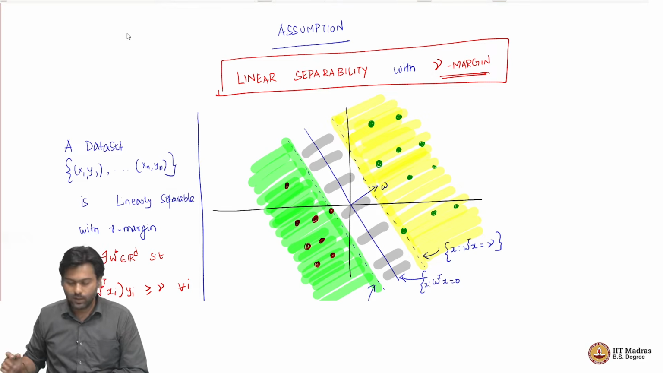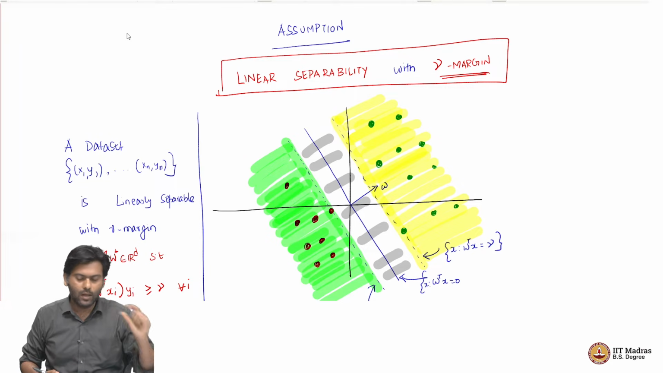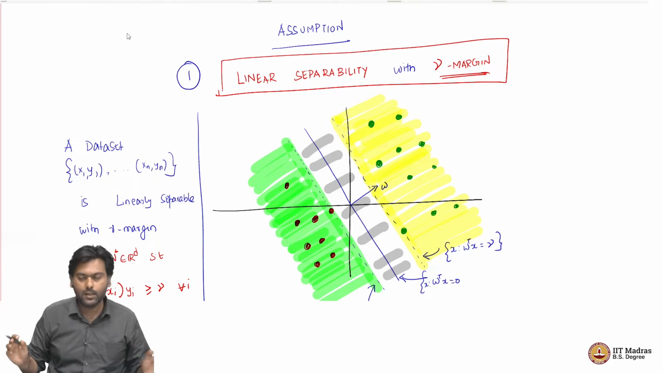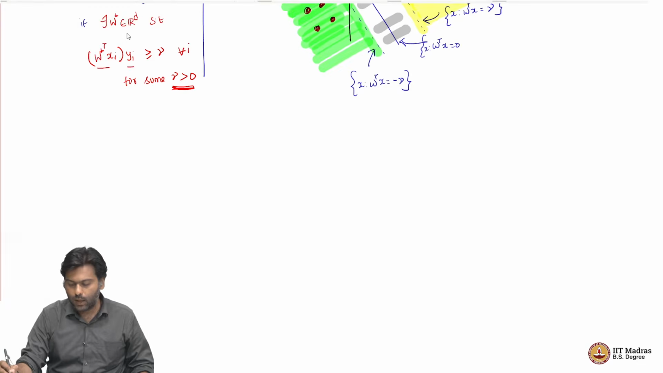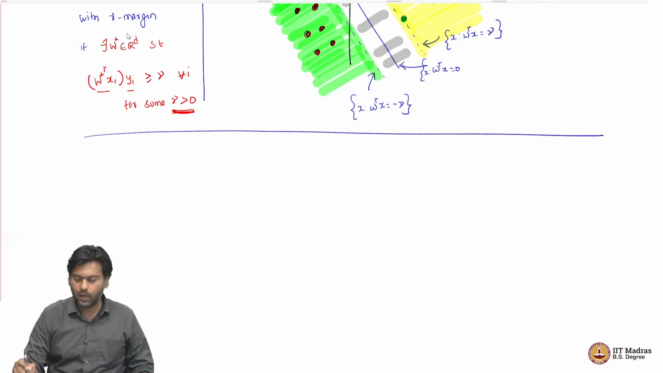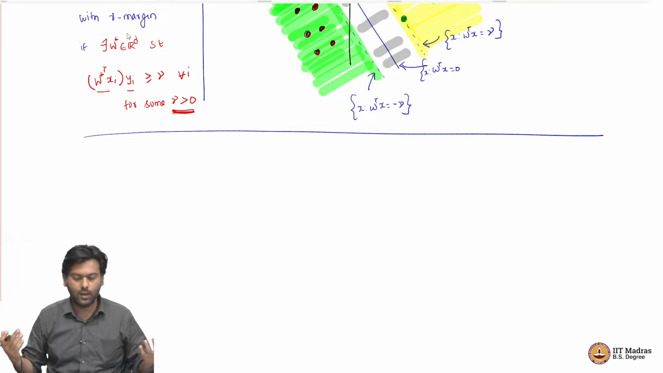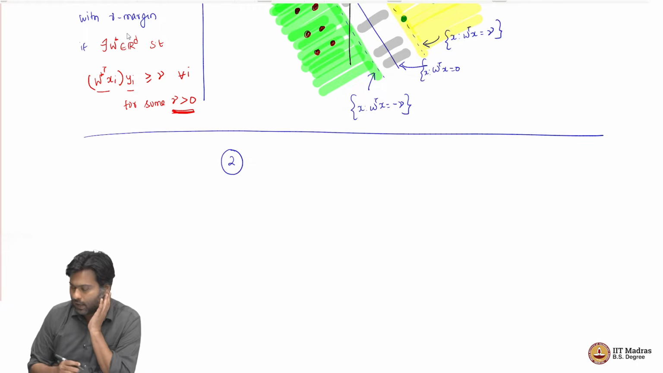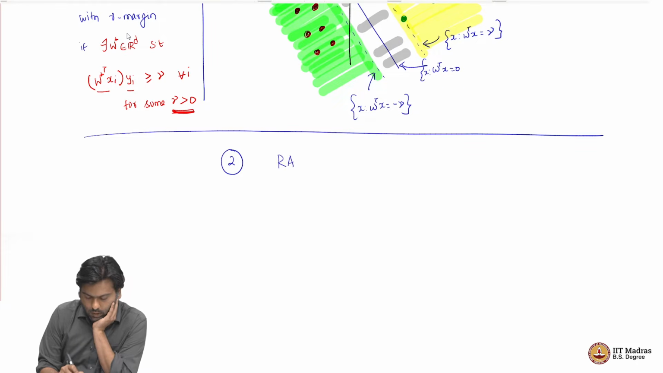So to prove this, we want to make two other small, very innocuous assumptions. This is assumption number 1, which is linear separability with gamma margin. We are going to make two more assumptions, but as you will see, these are not really assumptions, they are just simplifications, so to say. The second one is what is called the radius assumption.